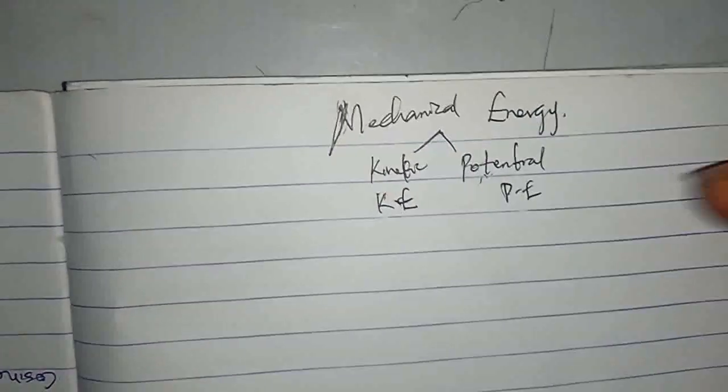So there's a question that is before us. The question says, state the law of conservation of mechanical energy.